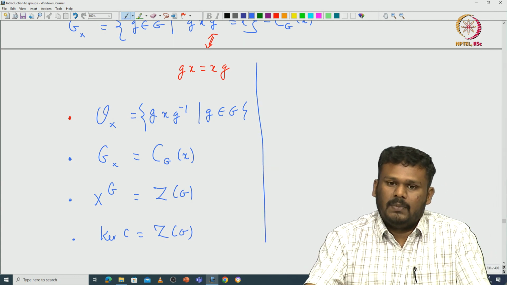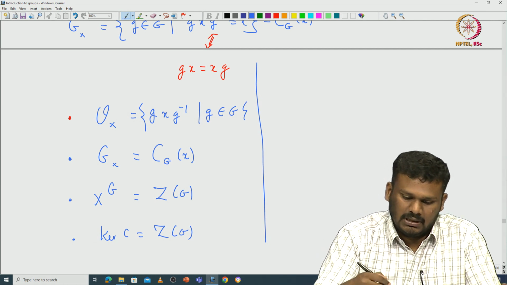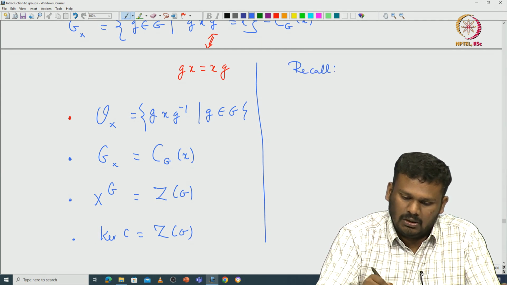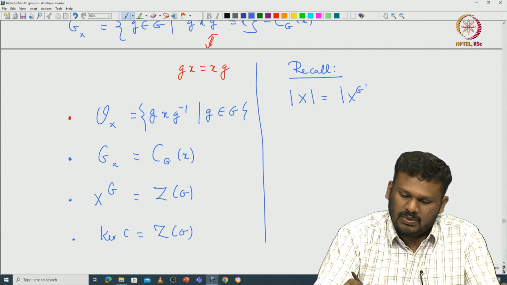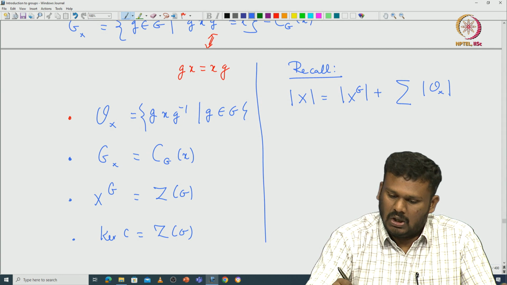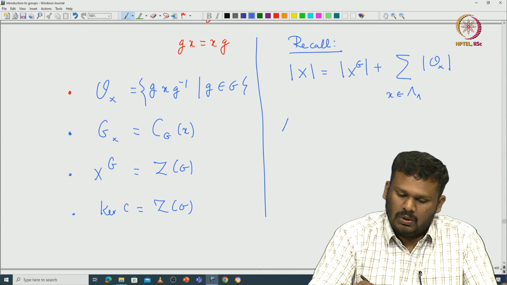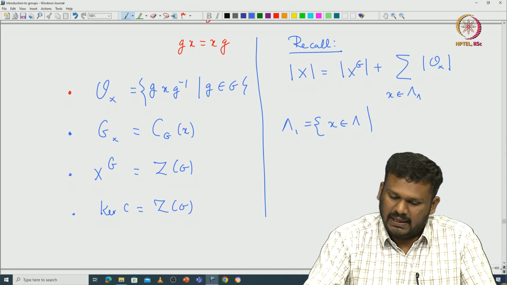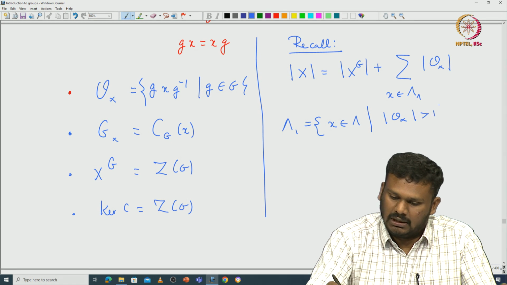Now if we go back to the orbit decomposition theorem and rewrite that equation in this example, let us see what we get. Recall the orbit decomposition theorem tells us the cardinality of X equals the cardinality of X power G plus the summation of the number of elements in the orbit, where x runs over some indexing set Lambda 1. What is Lambda 1? Lambda 1 consists of those elements in the indexing set such that the number of elements in the orbit is greater than 1.